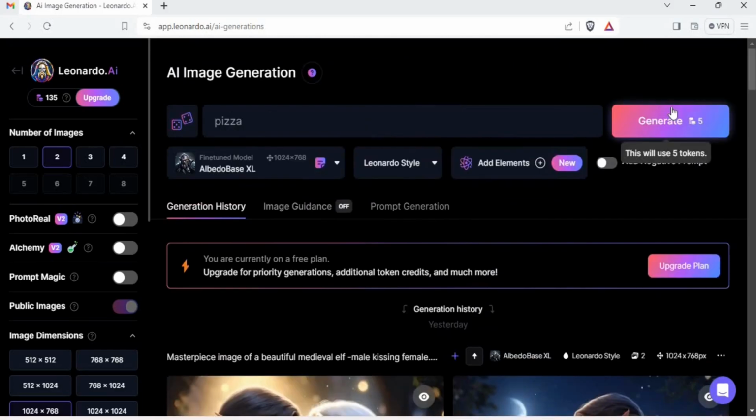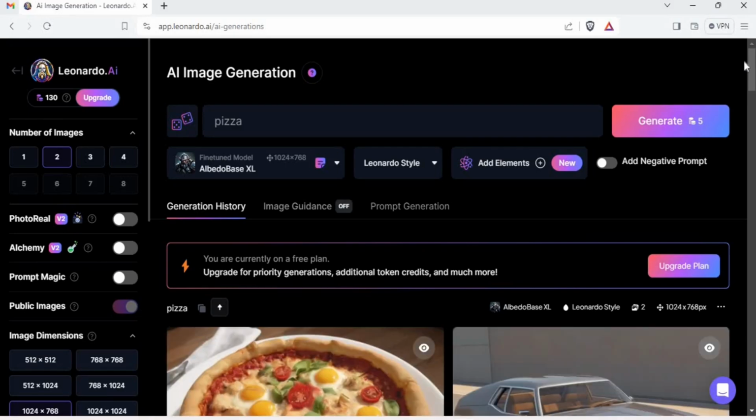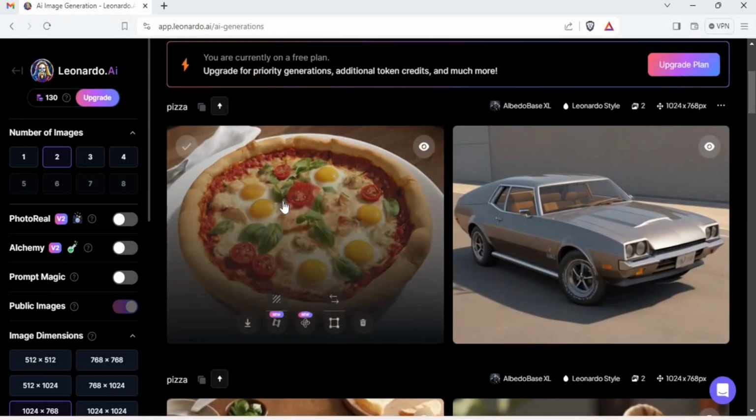It didn't generate, so I'll have it generate another result for us with the prompt called pizza. That is it. No negative prompt, no elements, no styling, nothing. Just a simple plain prompt, pizza. And there you have it, folks. We have our result ready. There you go.